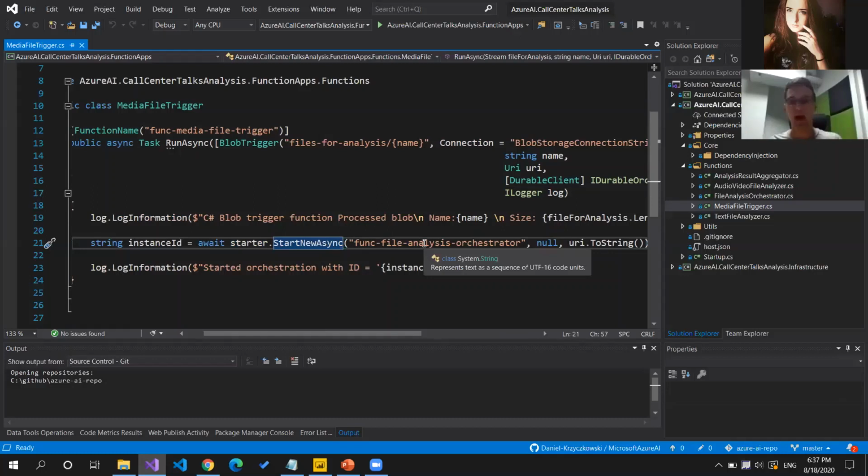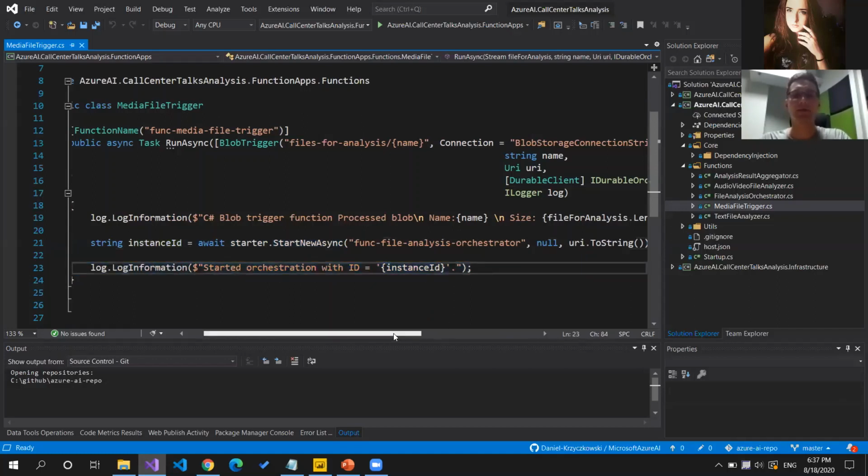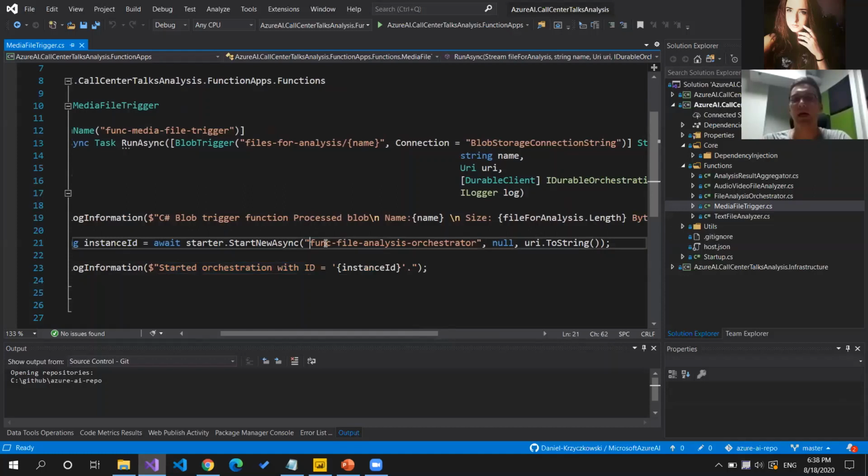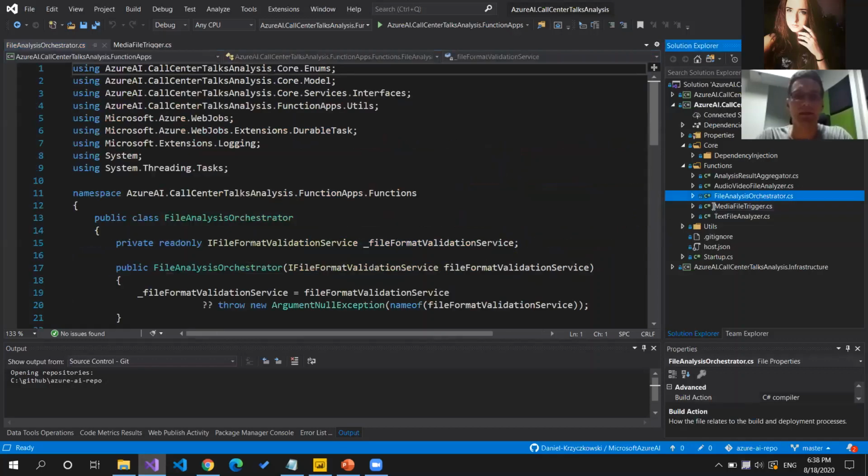So getting the file, verifying the extension, and also sending this information to the cognitive services, waiting for the information back, and then uploading this to Azure Cosmos DB. So once the new instance is started, we of course added logging for this information. So we can see that we are starting a new file analysis orchestrator. And this is this class.